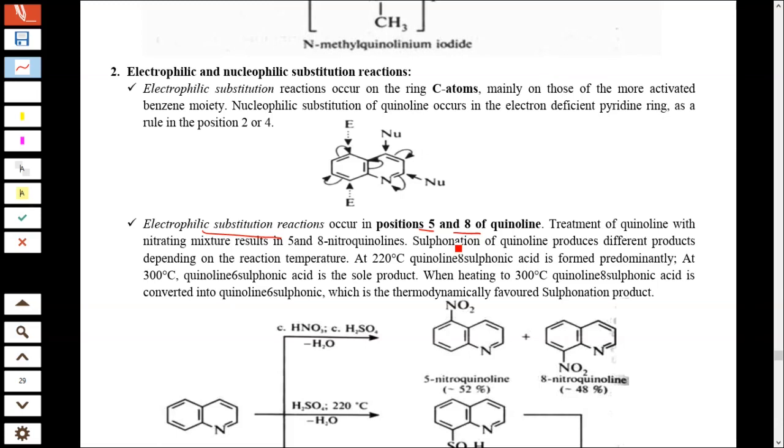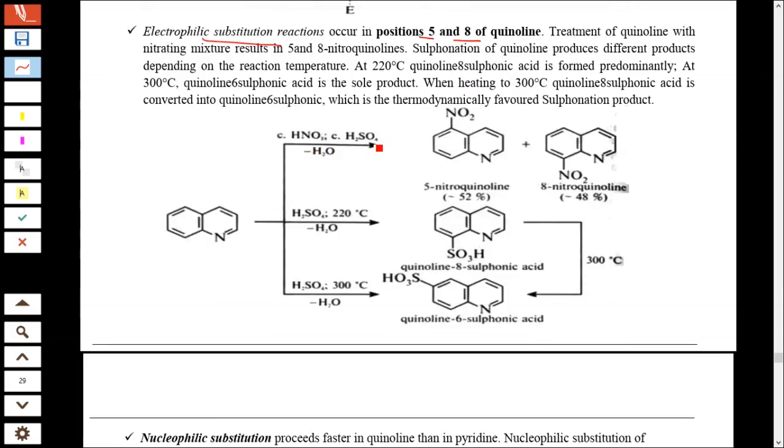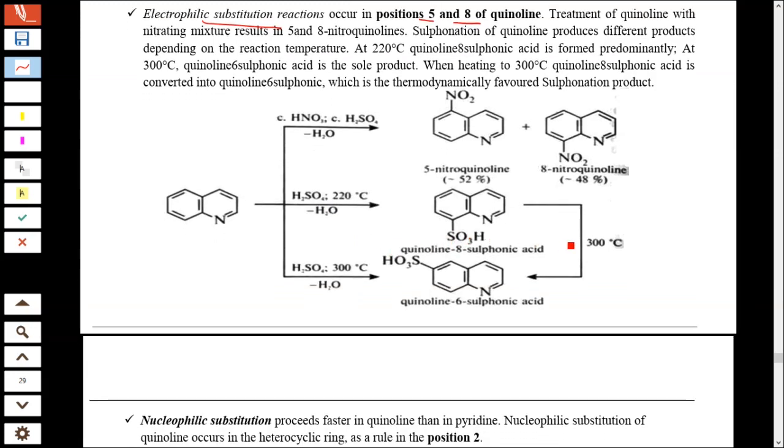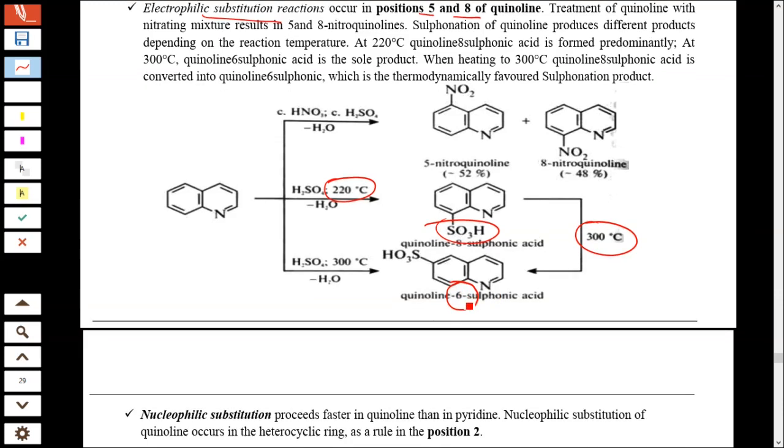and 4th positions. Treated with HNO3 and H2SO4, you get 5-nitroquinoline and 8-nitroquinoline. With sulfuric acid, you will get quinoline 8-sulfonic acid. At around 220 degrees, you get substitution at the 8th position. When the temperature is raised to 300 degrees Celsius, you get substitution at the 6th position, that is quinoline 6-sulfonic acid.